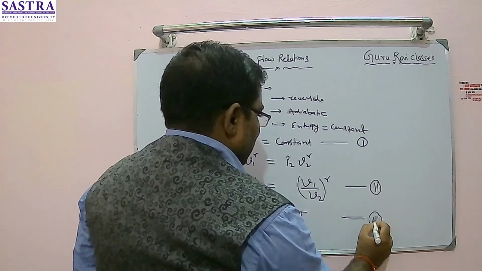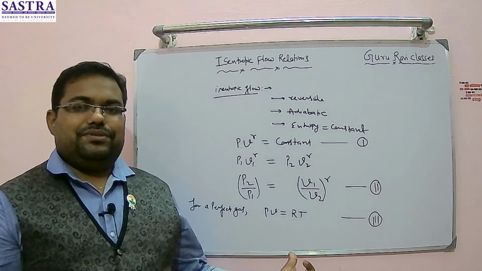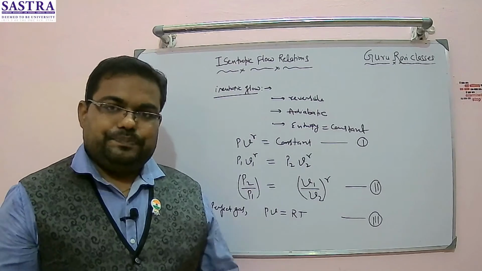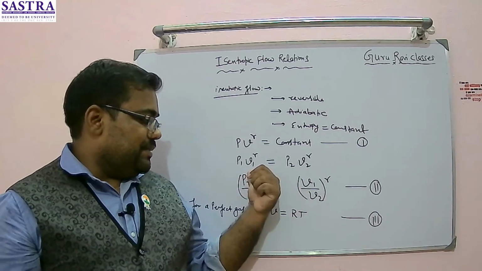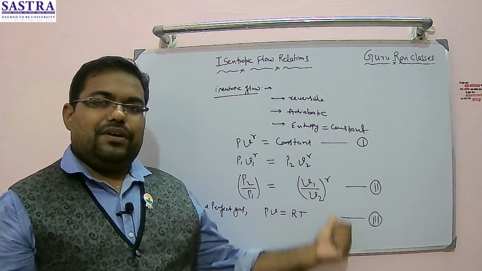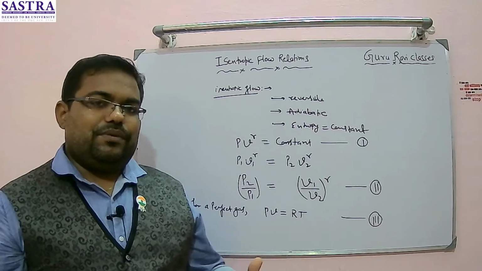I will say third equation in this series. So this can be written as a perfect gas. This is the ideal gas equation of state, PV is equal to RT. So now I'm going to write the third relationship. Here I got the relationship between pressure ratio and specific volume ratio. Now I am going to relate specific volume with temperature.